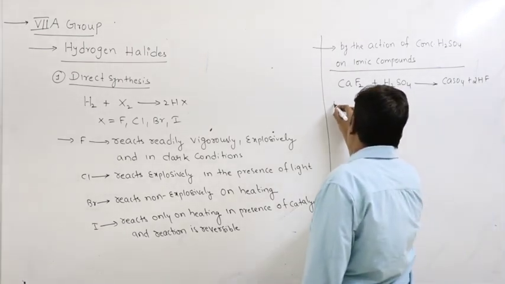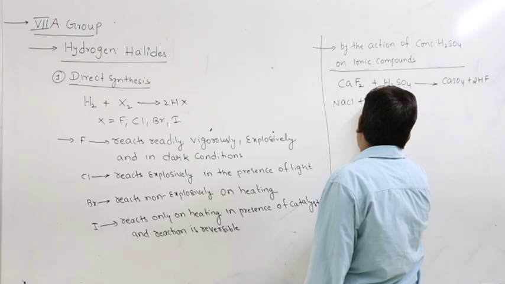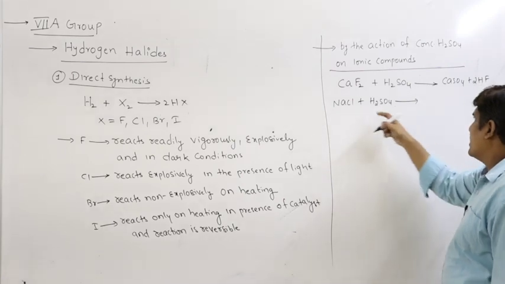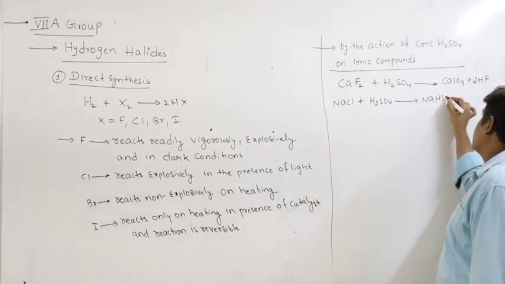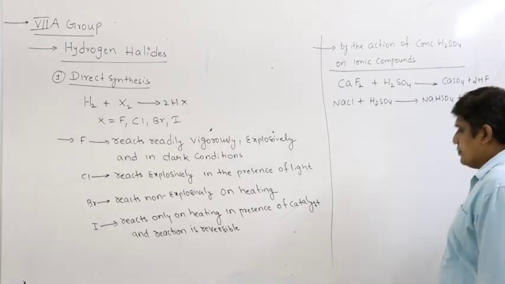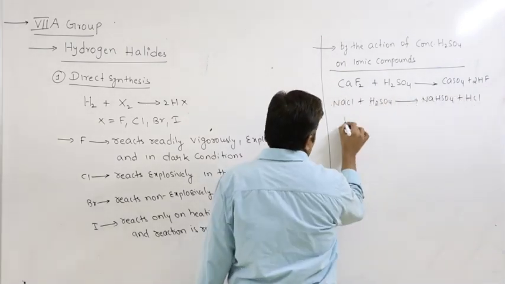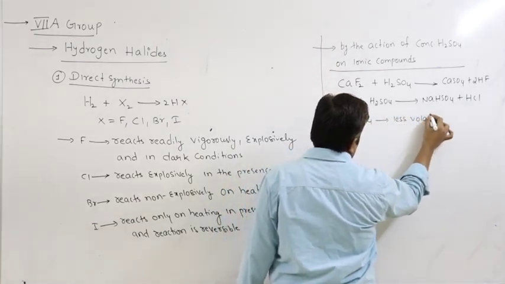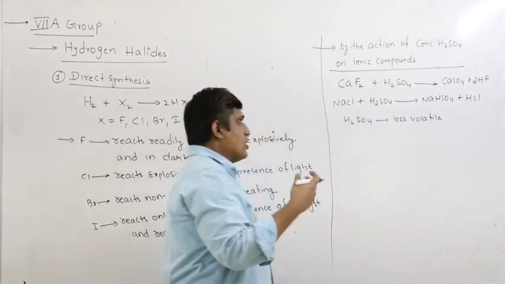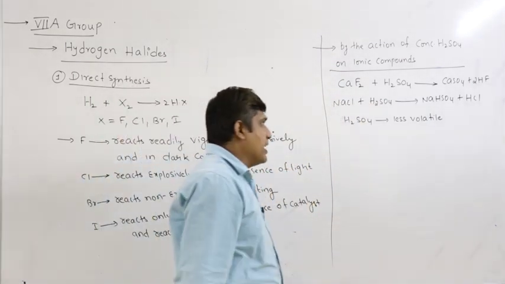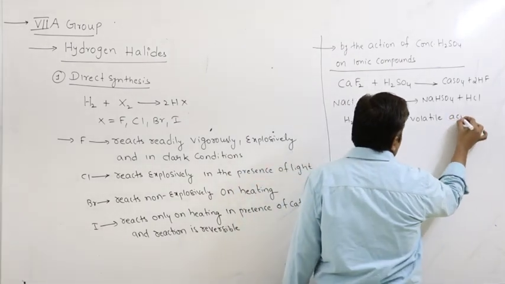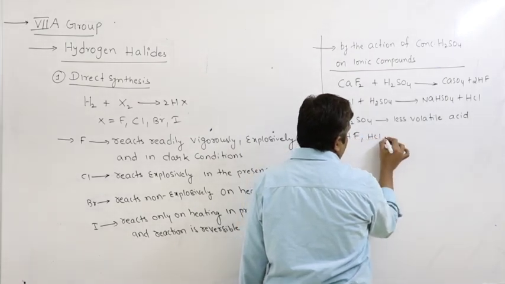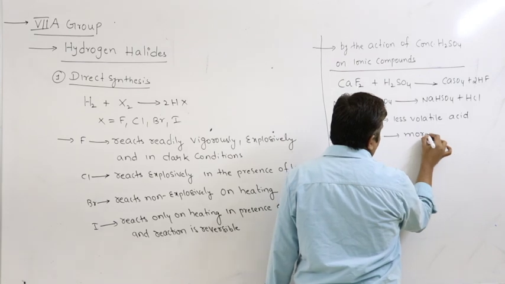Now similarly I can take NaCl plus H2SO4. Interchange cation and anion: NaHSO4, sodium bisulfate, plus HCl. So how to remember this? H2SO4 is a less volatile acid. I think you know the meaning of less volatile acid, which cannot be easily vaporized. The boiling point is high. Whereas others, HF, HCl, etc., are more volatile acids.